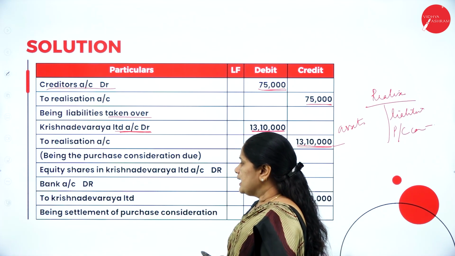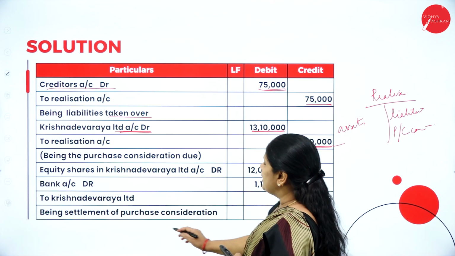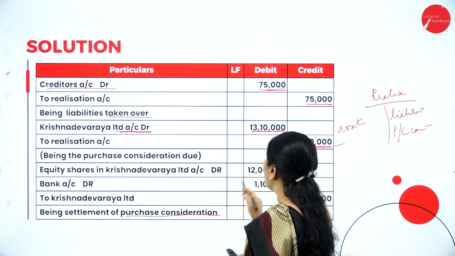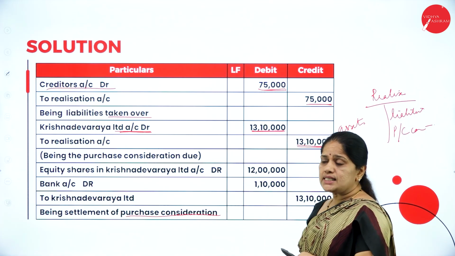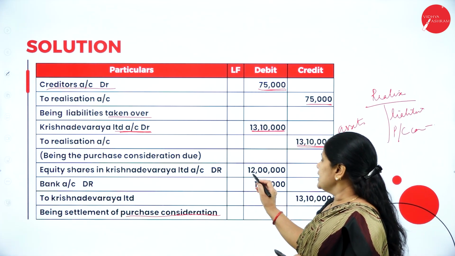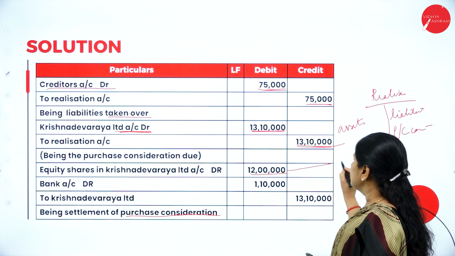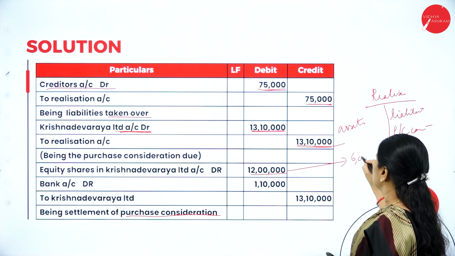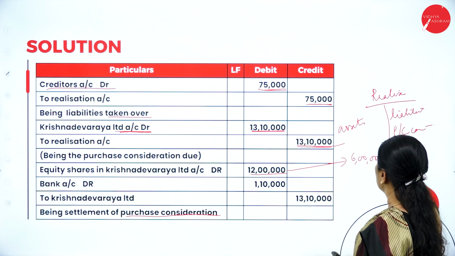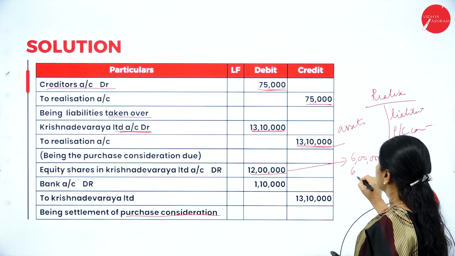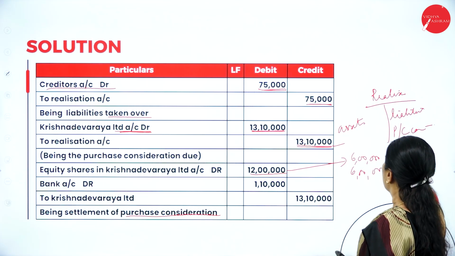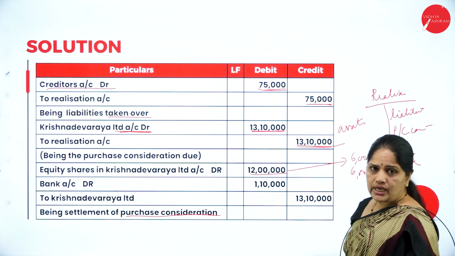The purchase consideration is 13,10,000. Then next one will be the settlement of purchase consideration. How are they paying the purchase consideration? Equity shares in Deva Raya Limited. If you remember, 6 lakhs worth of shares has been paid to preference shareholders, and 6 lakhs worth of shares has been paid to equity shareholders.